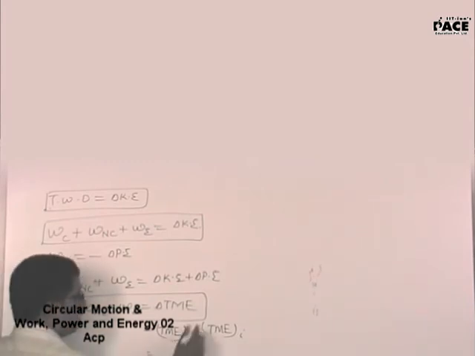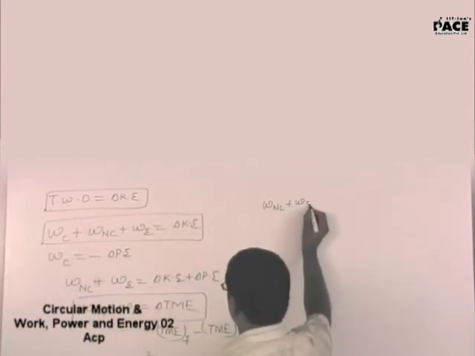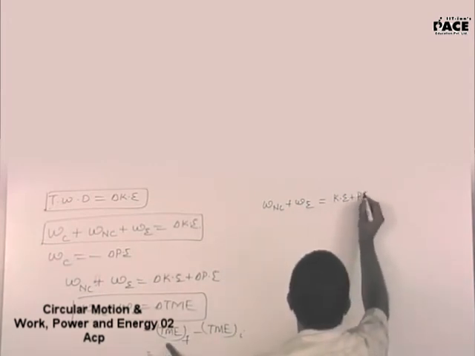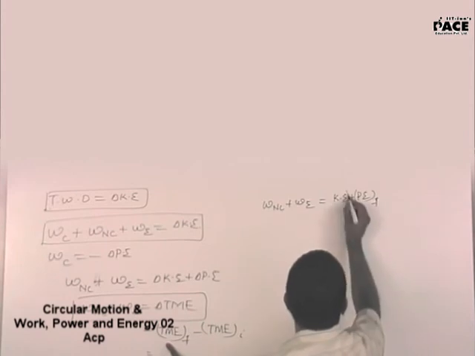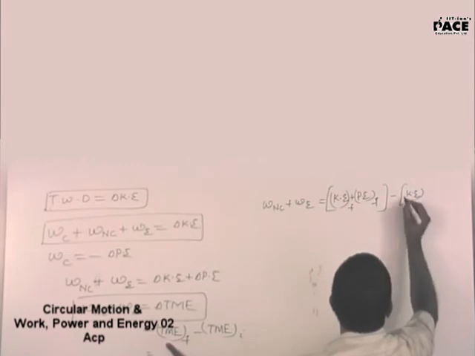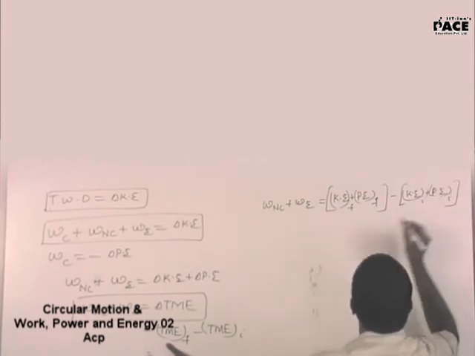I would write work done by non-conservative plus work done by external as kinetic energy plus potential energy final minus kinetic energy plus potential energy, both of them initial.